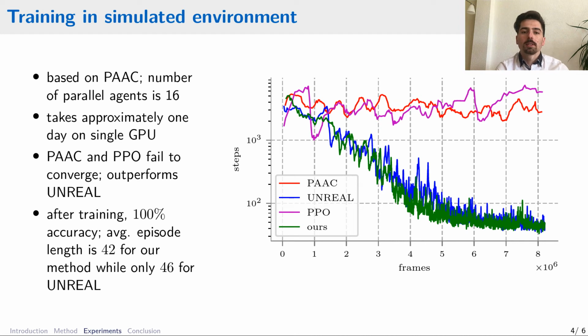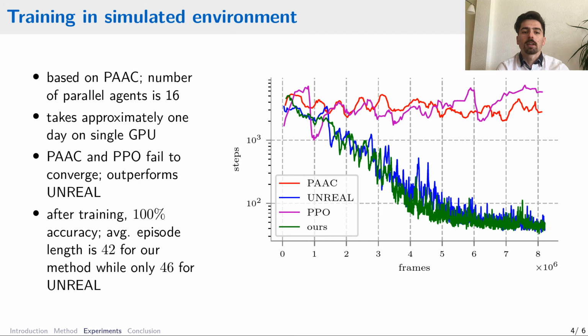In the plot on the right, you can see how the average episode length, which is the number of steps it took the agent to find a goal, changed during training. Therefore, lower values are better. We compare our algorithm with 3 baselines: the parallel advantage actor-critic and the proximal policy optimization, and also the Unreal.